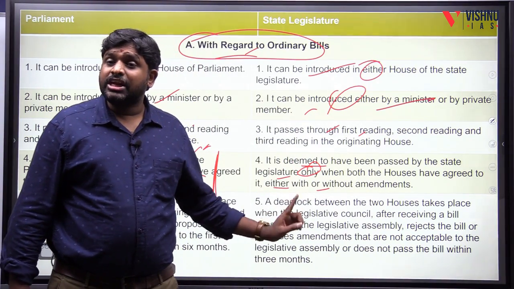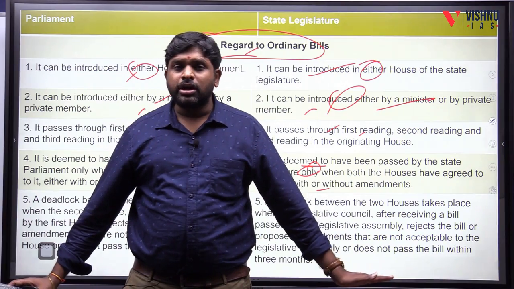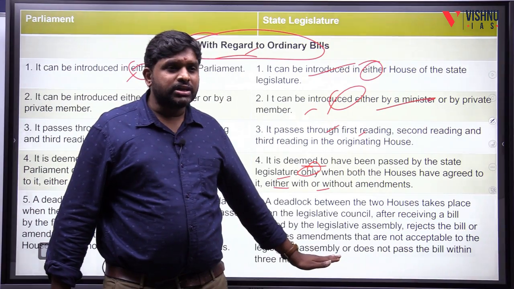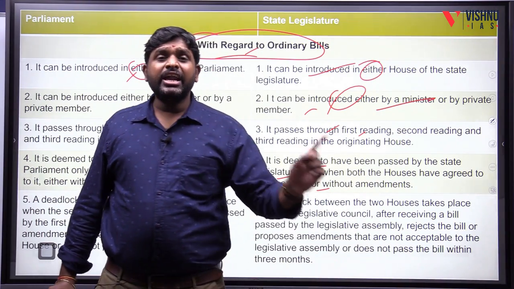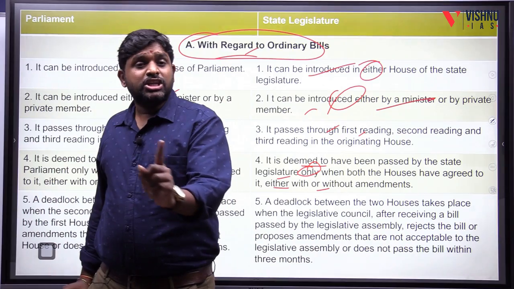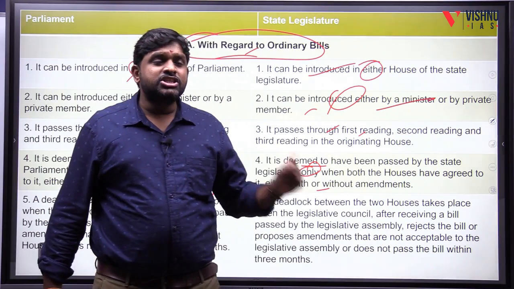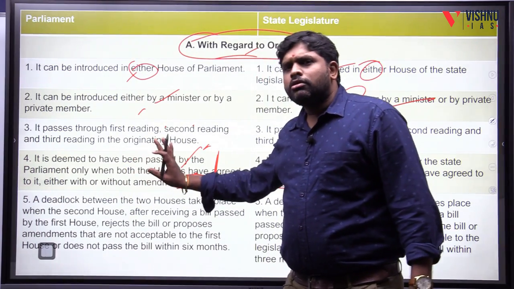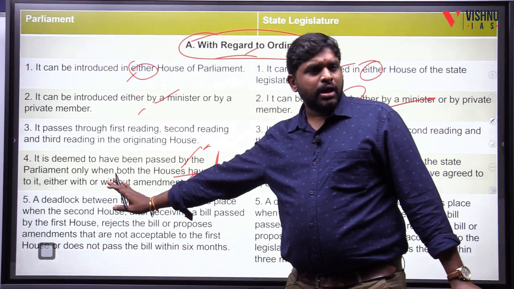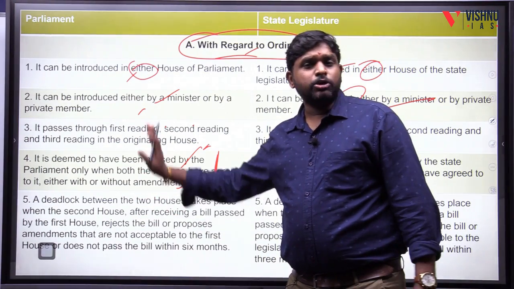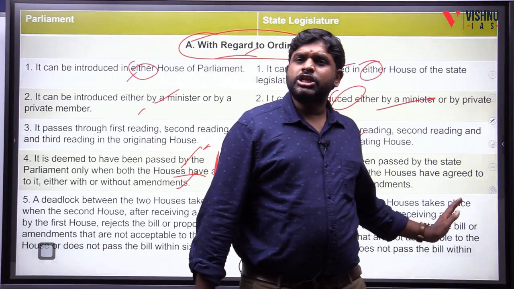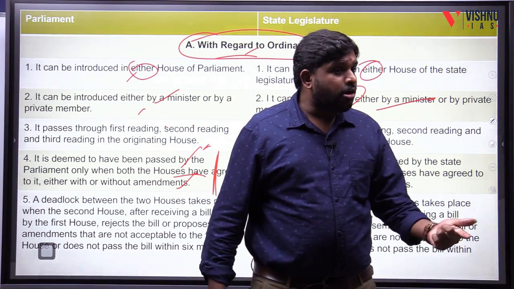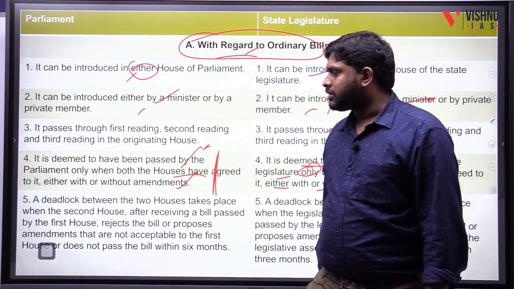But if there is a deadlock, what will happen? There is a difference with respect to deadlock. In Parliament, if there is a deadlock, there is a joint sitting. In the state legislature, if there is a deadlock, there is no joint sitting. However, when it goes again to the Legislative Assembly, if the Legislative Assembly passes it again, then it is deemed to be passed in the state legislature. Normally, if it is passed by the Lok Sabha and the Rajya Sabha, it is deemed to be passed; if it is passed by the Legislative Assembly and the Legislative Council, it is deemed to be passed. But when a deadlock happens, there will be a joint sitting in Parliament.